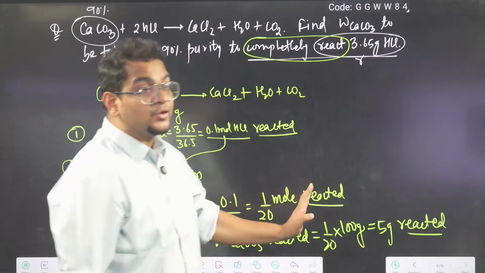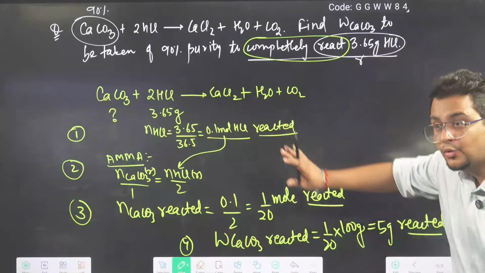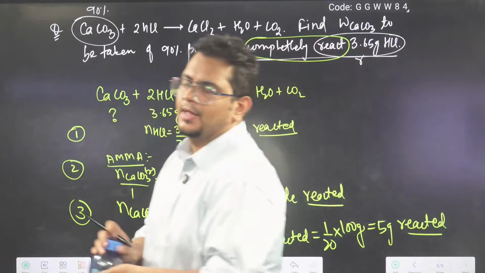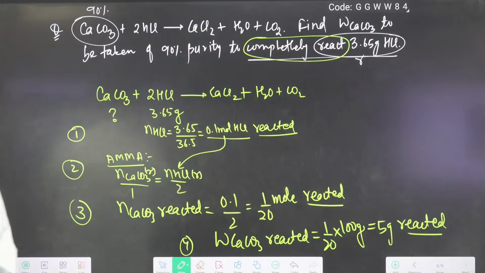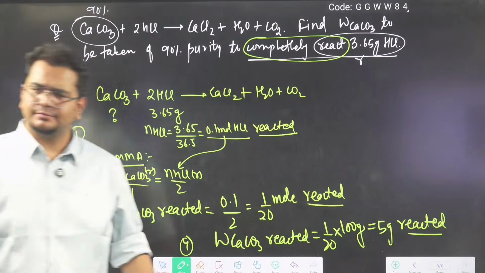This is up to the last week. This is the syllabus up to the last week. That's why I'm asking you up to this, anything which is not clear. Reacted amount of HCl given. How much is the reacted amount of CaCO3 I found? All clear? All clear, bhai?